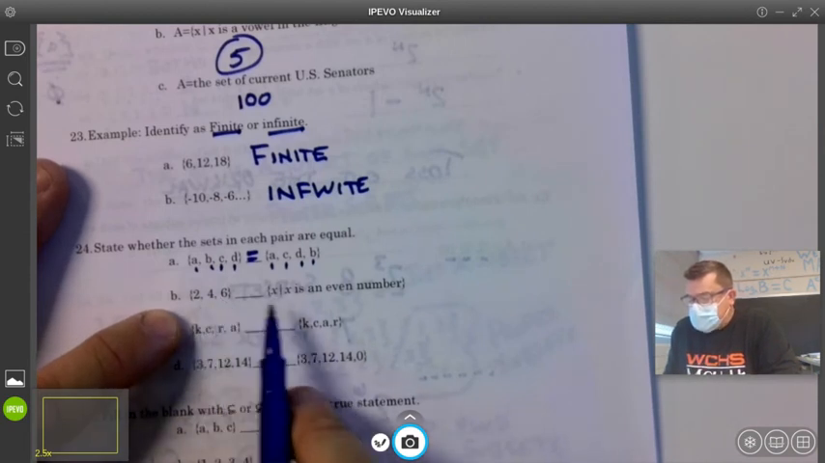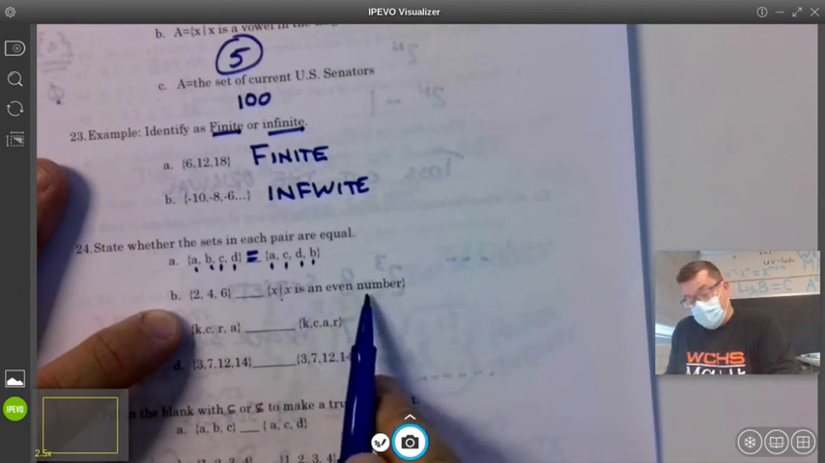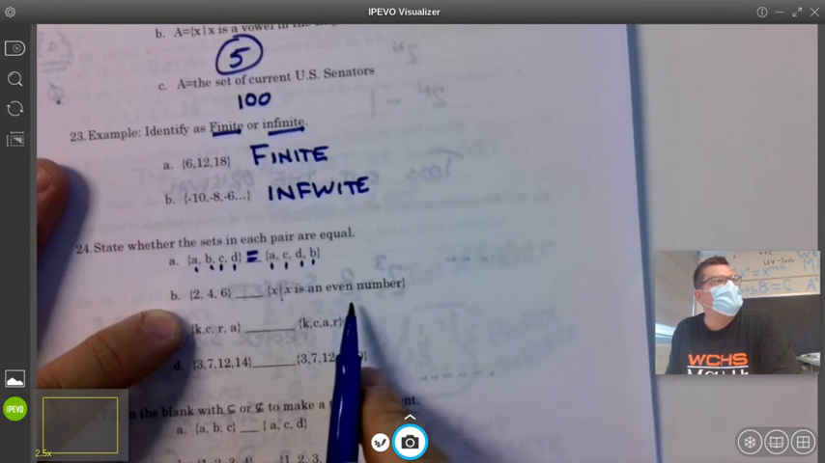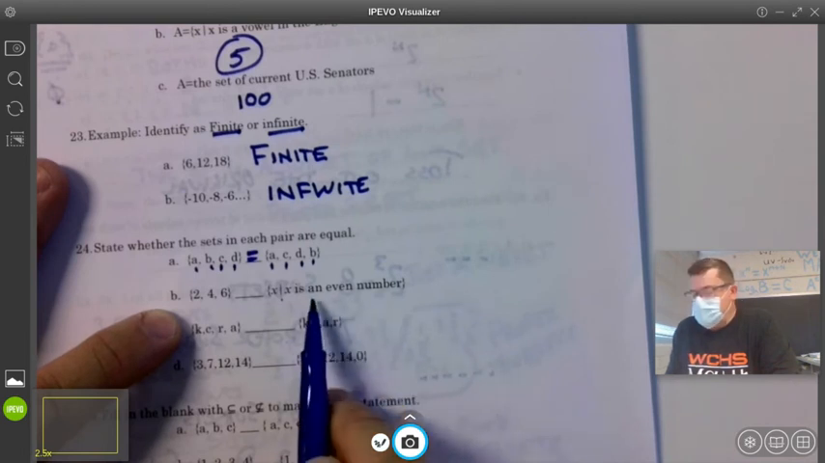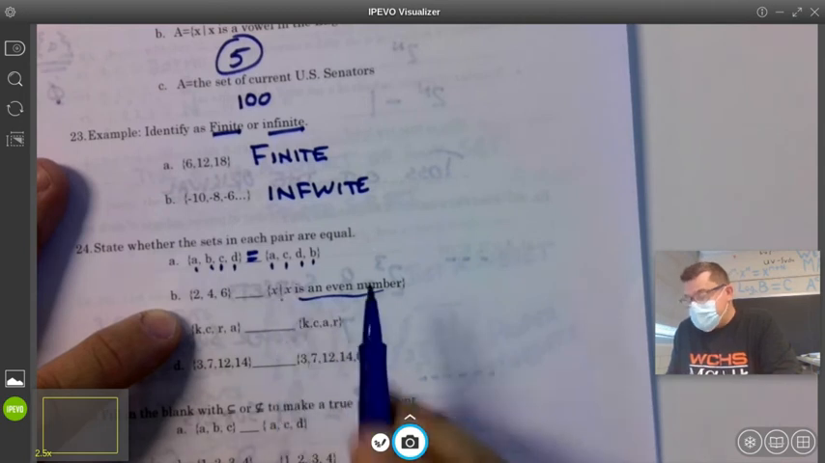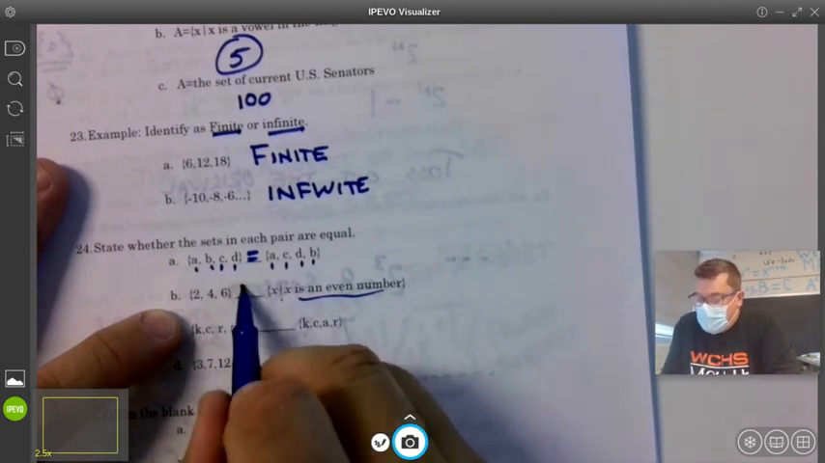2, 4, 6, X, such that X is even. 2, 4, and 6 are all even. Are these equal sets? No, because any even number would work, and this would be an infinite set. They are not equal.